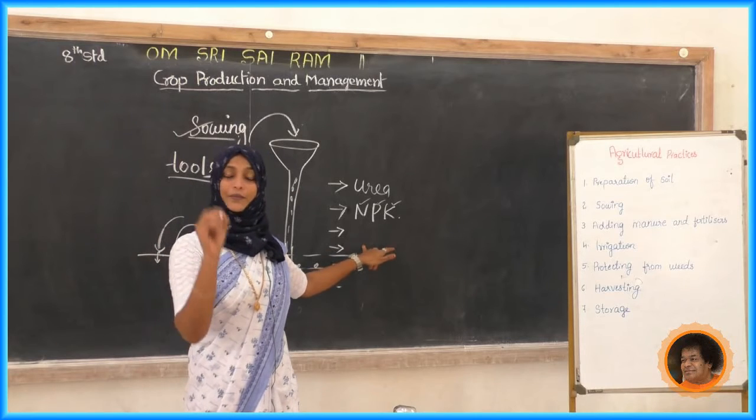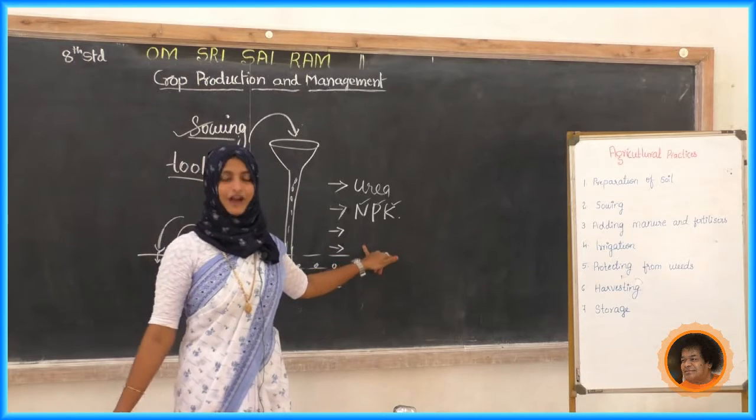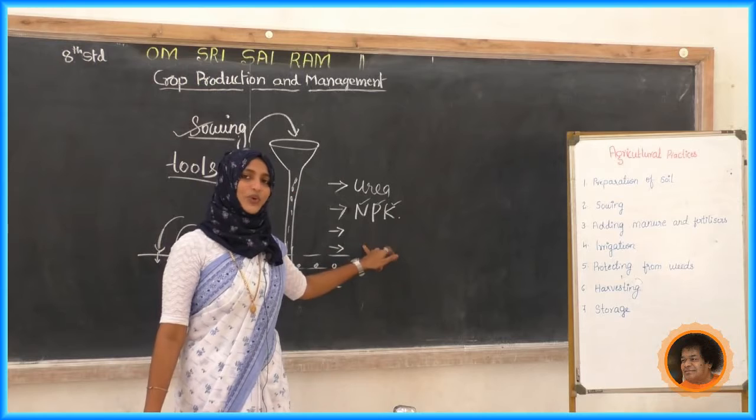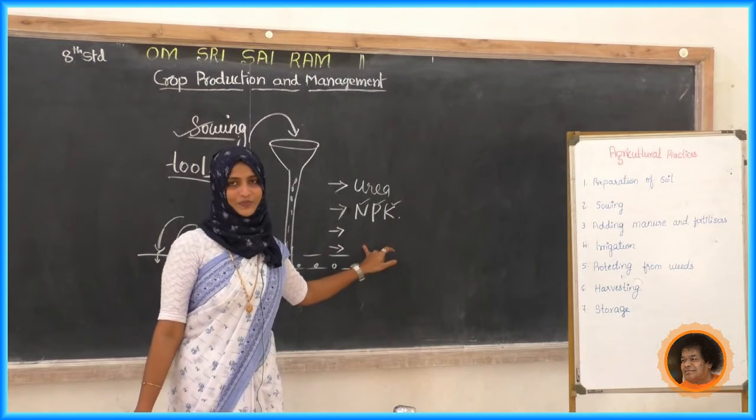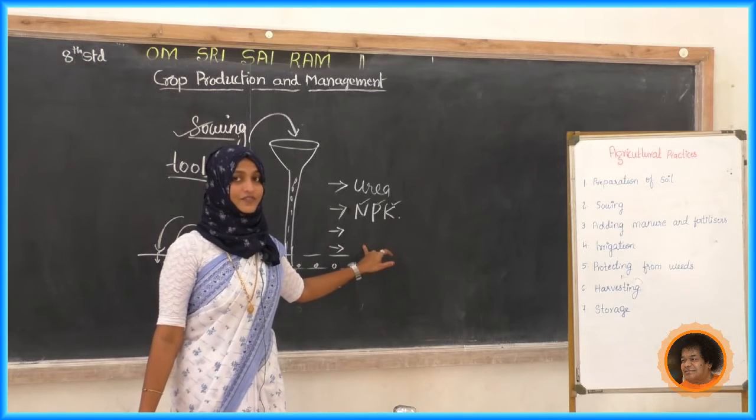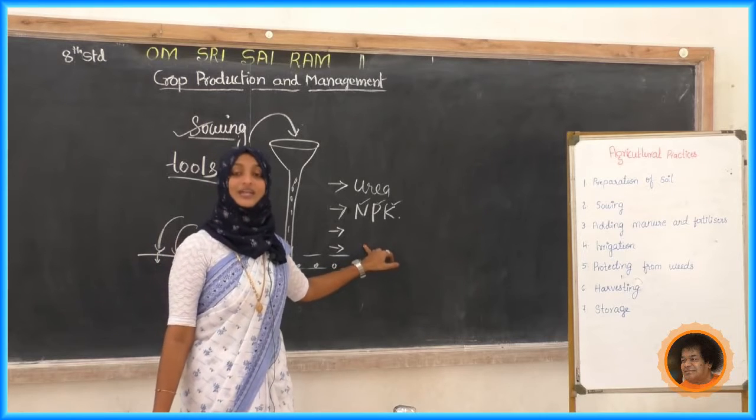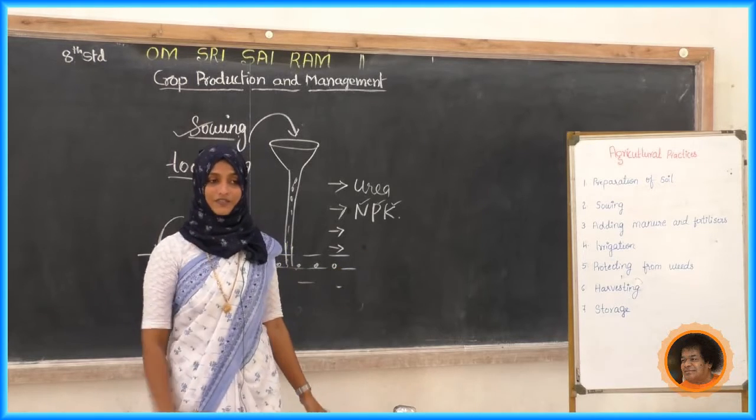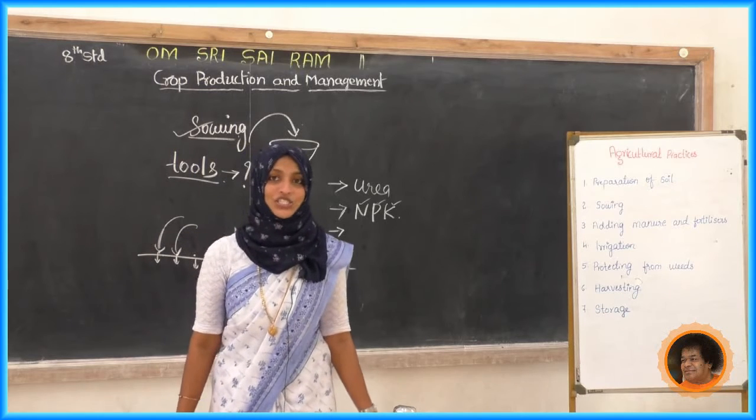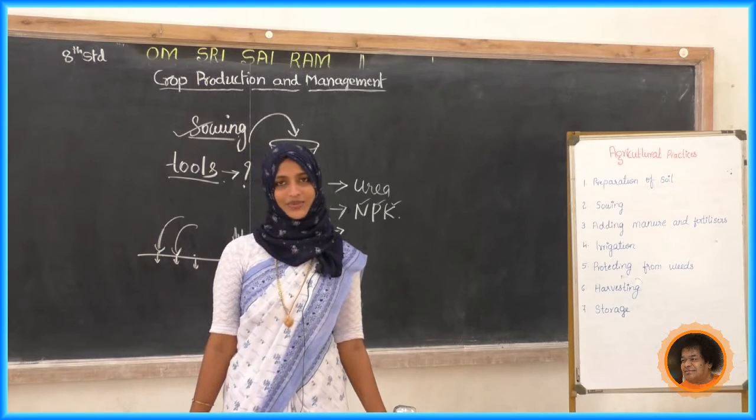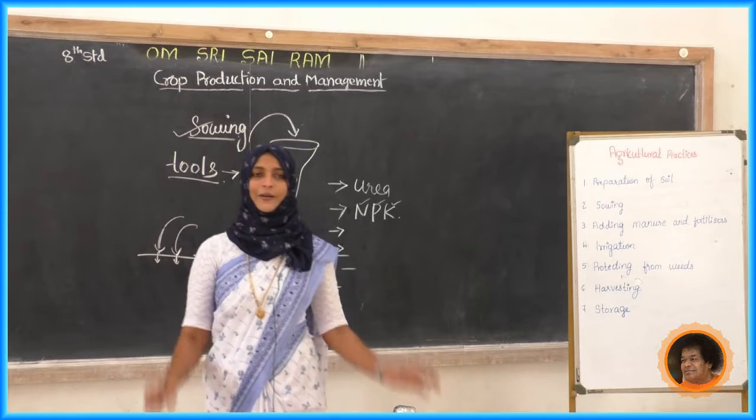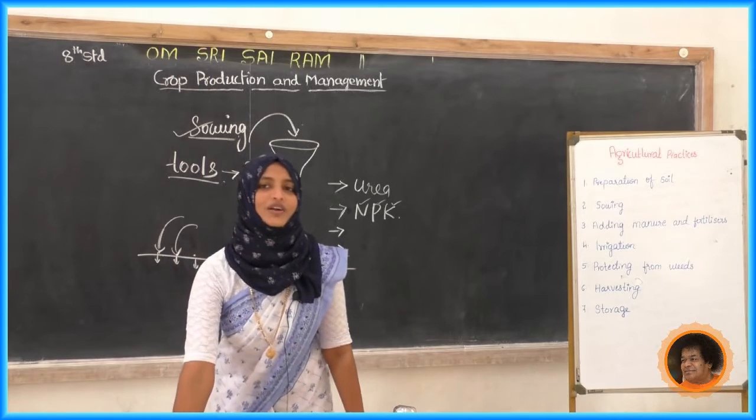Fourth one, ammonium sulfate. Have you seen ammonium sulfate? Nowadays we are using this more and more. To get sulfur and nitrogen nutrients, we are adding ammonium sulfate. Any other? Potash. Nowadays we are using potash also. Write down potash.